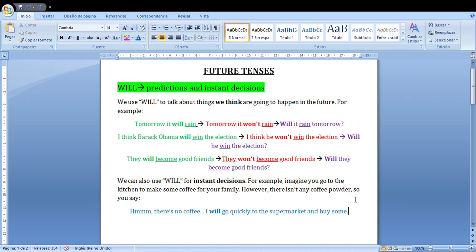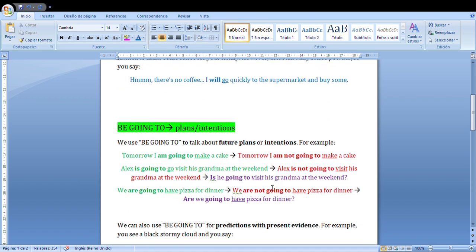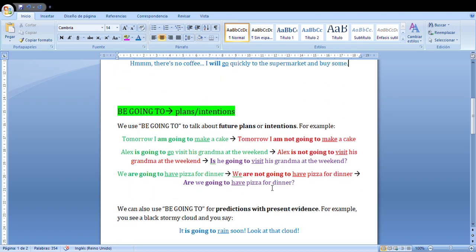So let's jump to the next one, which is be going to. This is a bit different. We use be going to talk about future plans or intentions. So in the case of will, we used it for things we think or for instant decisions. Now we use it for future plans or intentions. For example, you will see it clearer with the examples.